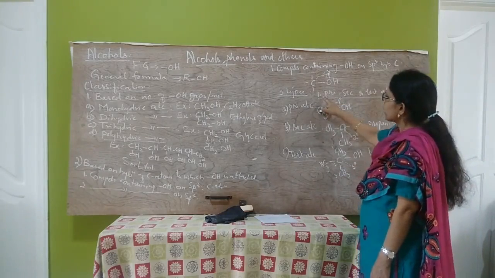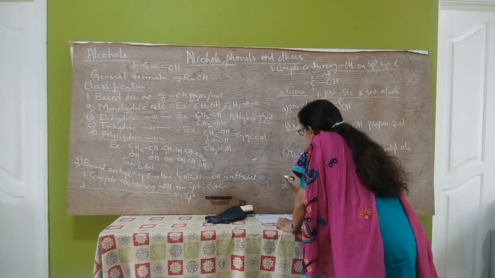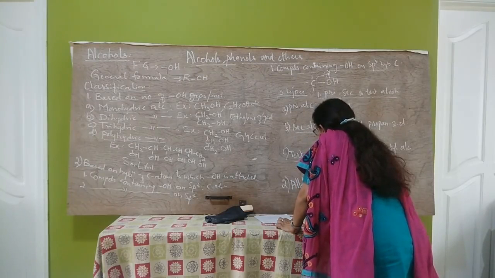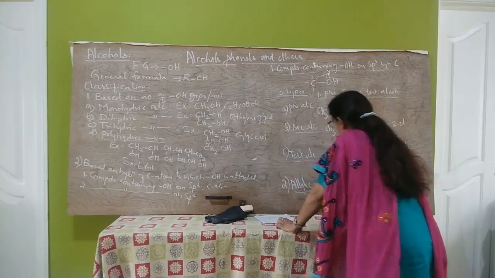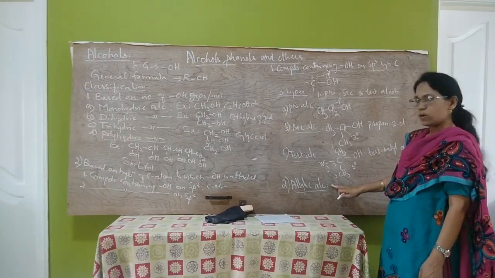So the next type of alcohol, the second one, is allylic alcohols. What are allylic alcohols?